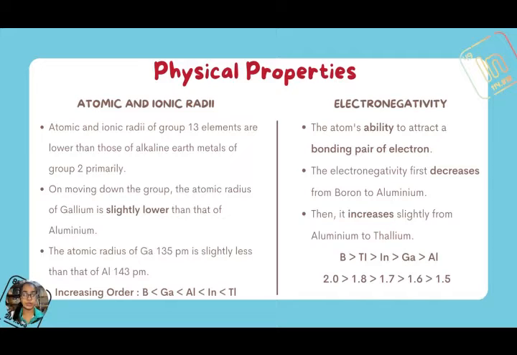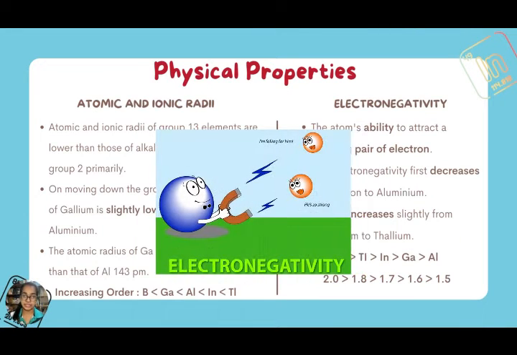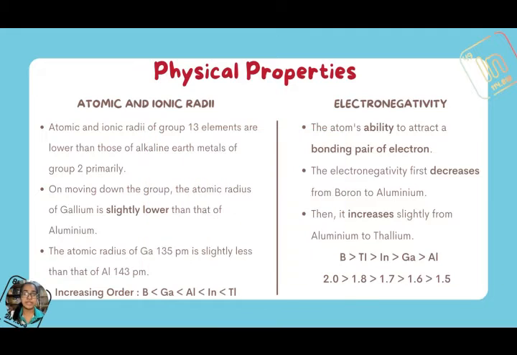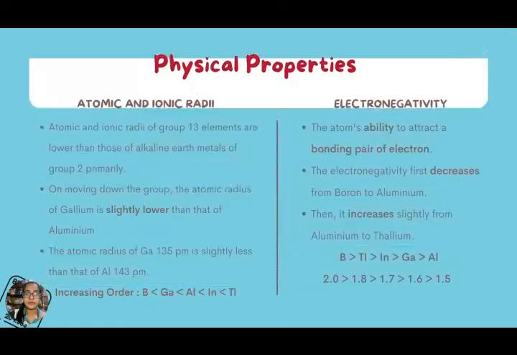Moreover, the atom's ability to attract a bonding pair of electrons is called electronegativity. Thus, the electronegativity first decreases from boron to aluminium, then it increases slightly from aluminium to thallium. This can be attributed to the poor shielding of the intervening d and f orbitals. Decreasing order of electronegativity of Group 13 elements is boron, thallium, indium, gallium and aluminium.